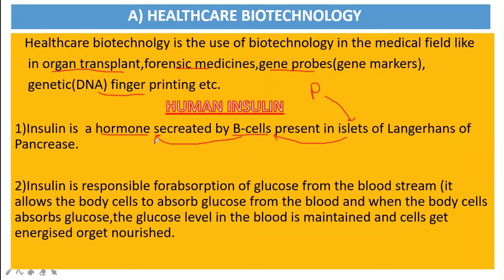Okay, now what is the function of insulin? What is the insulin exactly doing in our body? See, insulin is responsible for the absorption of glucose. Whatever we are eating gets converted into glucose. So what is this insulin doing? Insulin, when secreted by beta cells, absorbs the glucose. Whatever extra amount of glucose is there in the blood, it absorbs from the bloodstream.